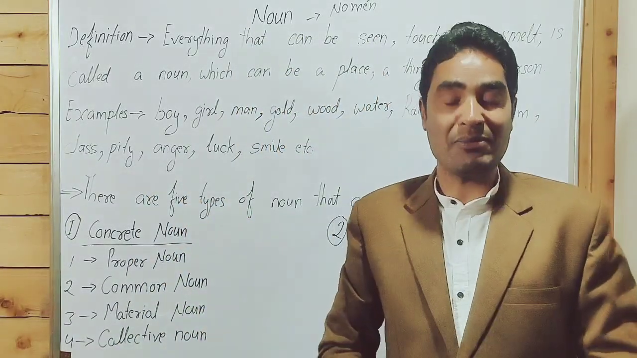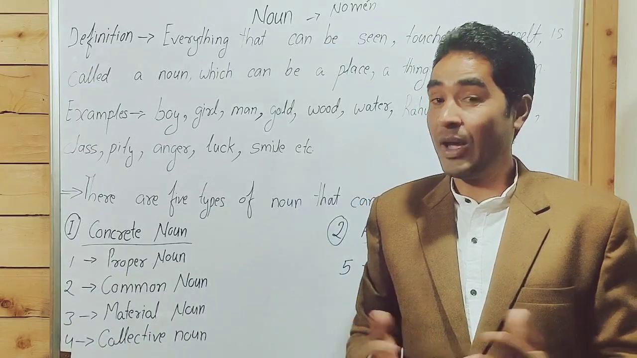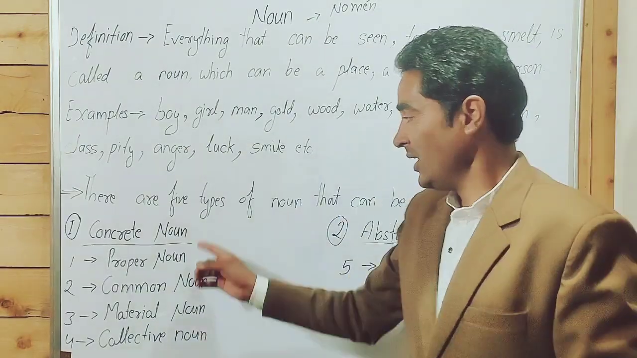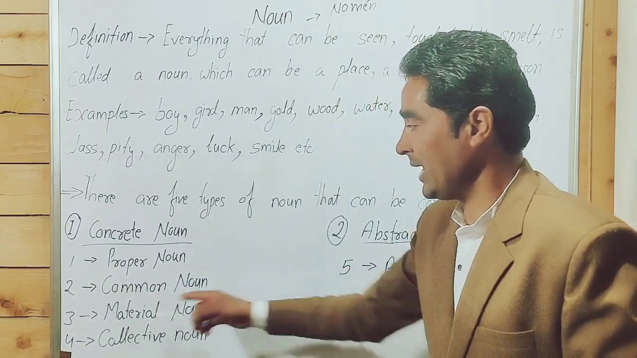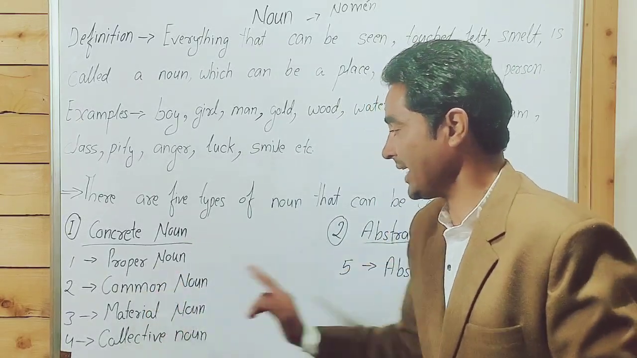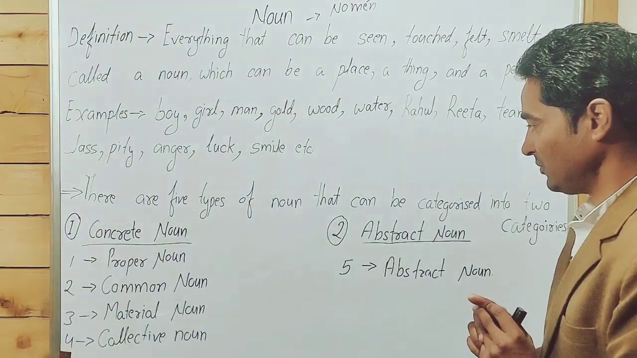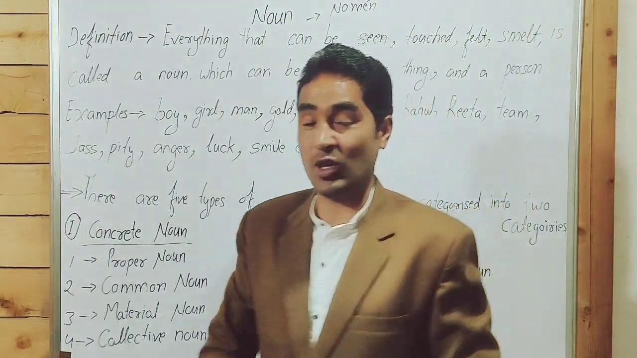There are 5 types of noun. We have categorized them into 2 categories. First proper noun, second common noun, third material noun, then collective noun, and abstract noun. Only 5 types of noun.